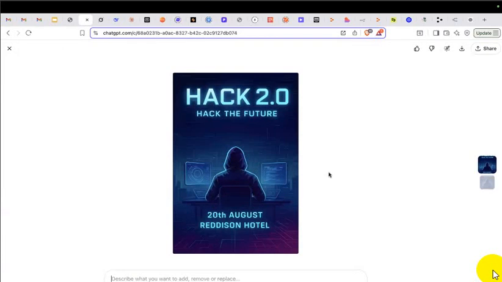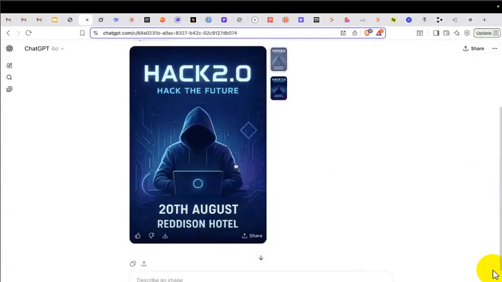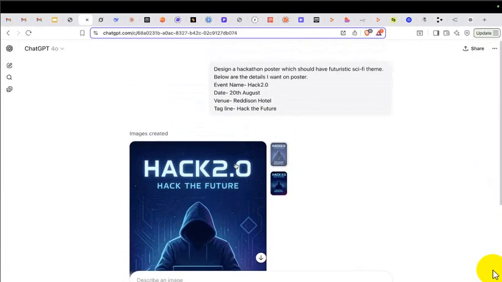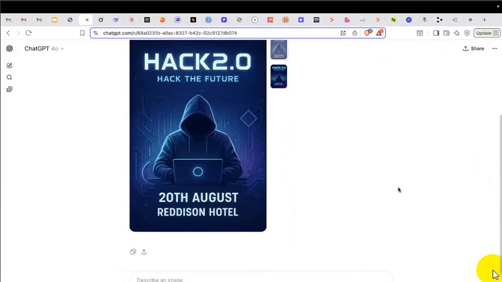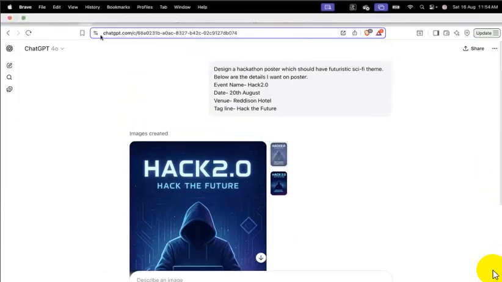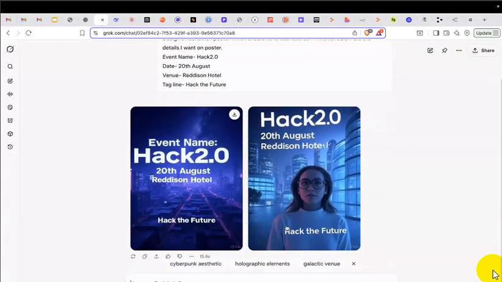And the theme is also looking as a hackathon, right? So quickly, within, I would say, 2 minutes, I have got my poster out from these models. And now I'll show you how to get an intro video as well, because we need to send both. I want to create a creative so that people can participate. I want to make them interested in that event. So I will generate a video also, but let's see if Grok has done.